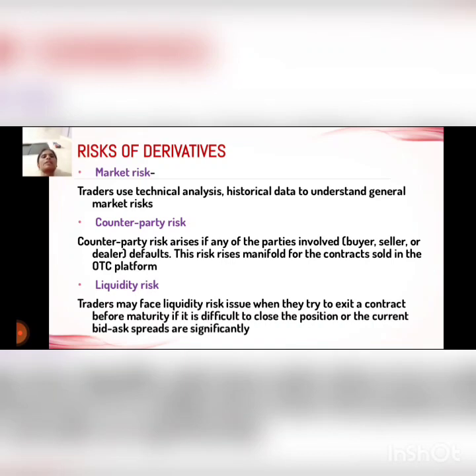The market risk. Traders use technical analysis and historical data to understand the general market risk. Next is counterparty risk. Counterparty risk arises when any party involved, the buyer, seller or dealer, defaults. The risk may hold for contracts sold on an OTC platform. The liquidity risk. Traders may face liquidity risk when they try to exit a contract before maturity, if it is difficult to close the position or the current bid-ask spread is large.